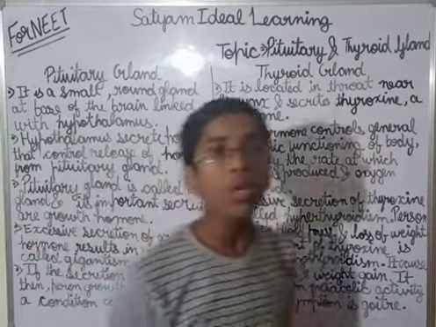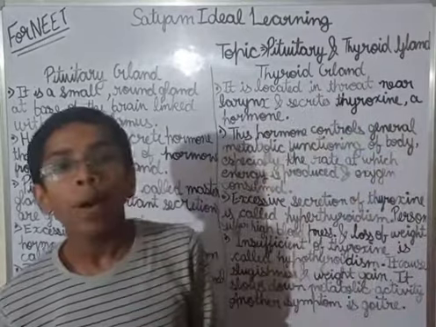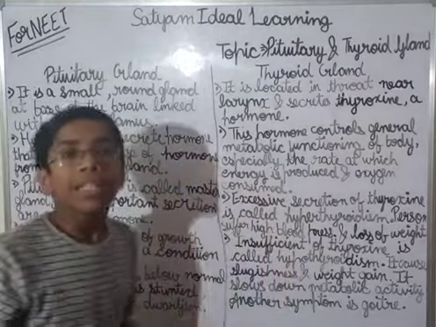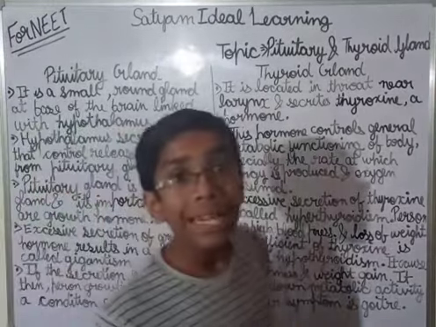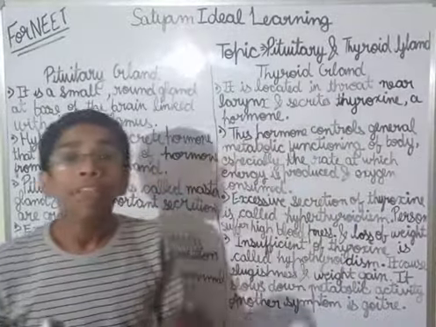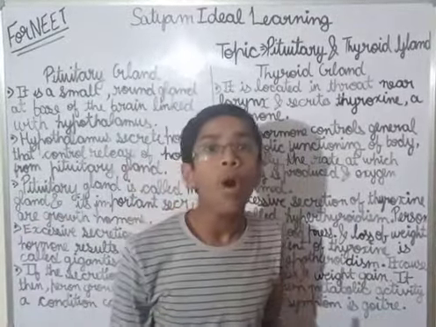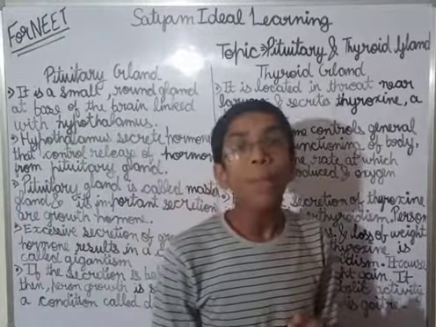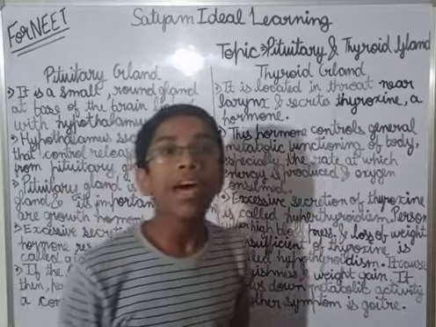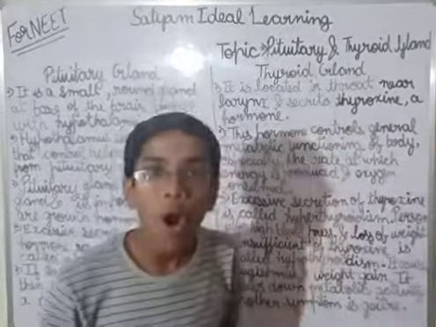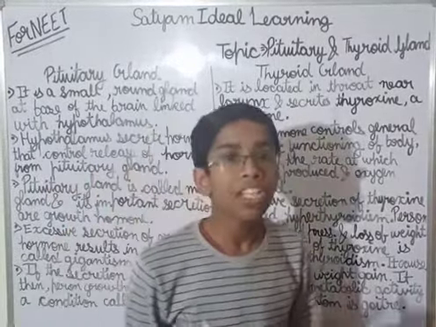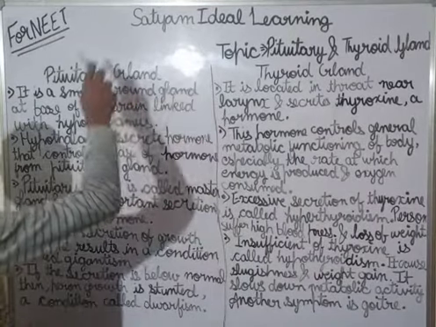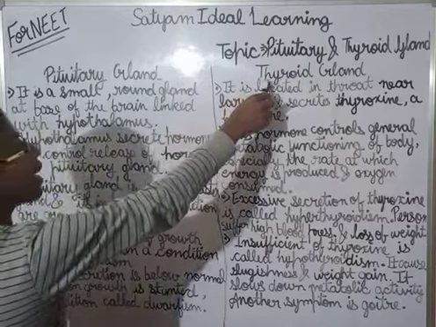One thing that I have not told you in my previous lecture about the pancreas, when I was telling the difference, there is one thing in common. Pancreas is a gland within which there are different types of cells which perform both endocrine and exocrine functions. Now let's start with the pituitary gland, and then we will go to the thyroid gland.